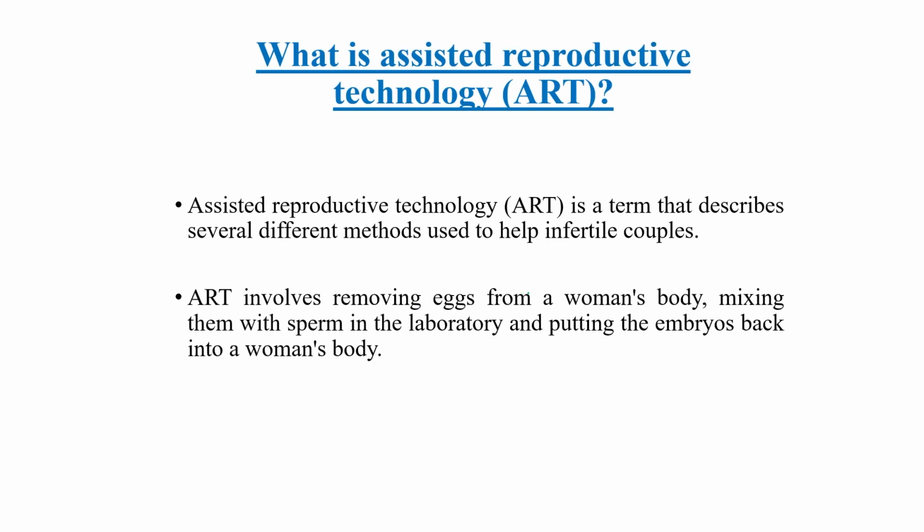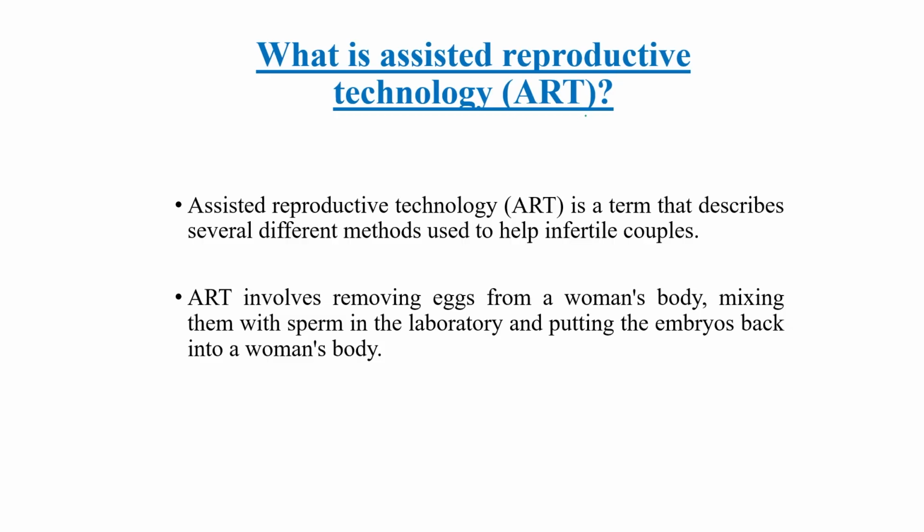Now if someone is not able to get pregnant naturally, then there are certain techniques developed by doctors which come under the category of assisted reproductive technology, or ART.